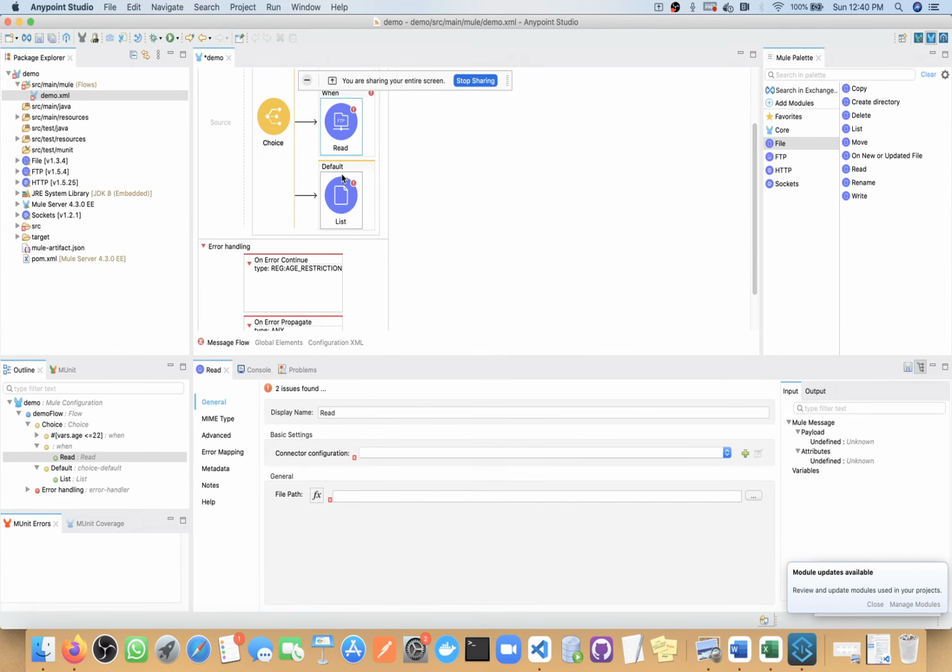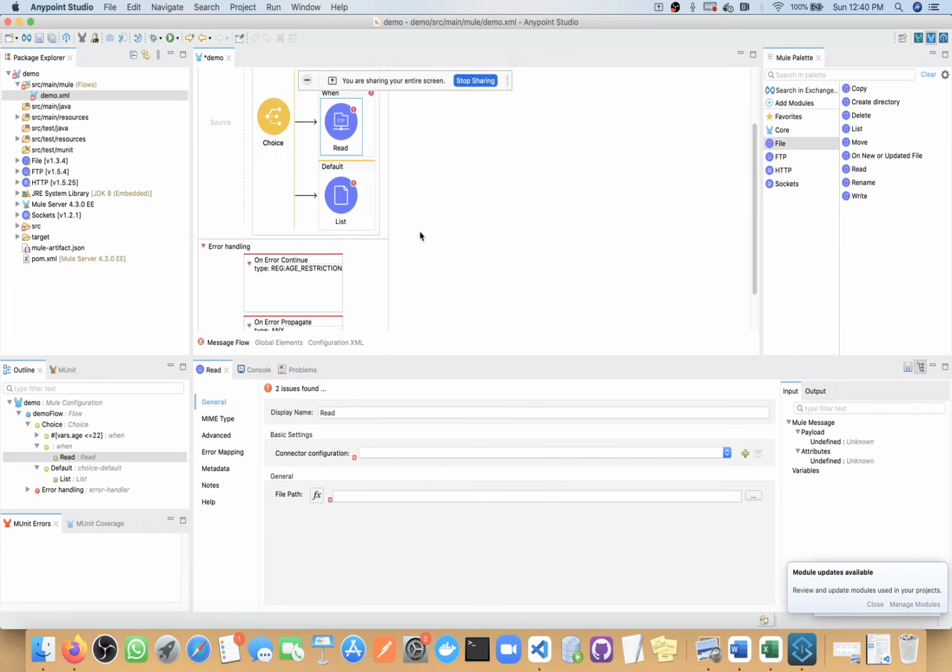Now, as someone asked, how much file size can our Mule application support? There is no fixed rule for that. It will depend on your resources, how much resources you are going to provide to that particular Mule application.